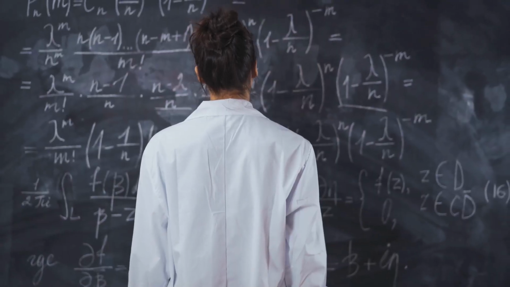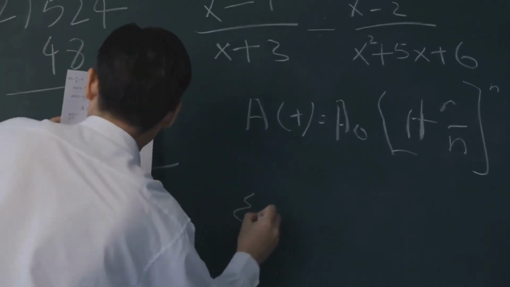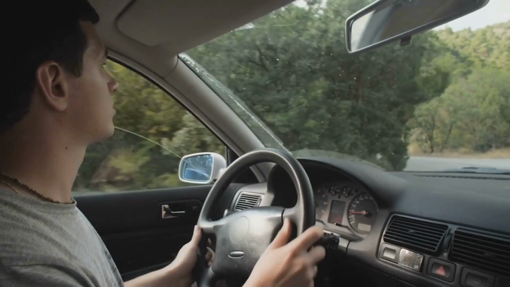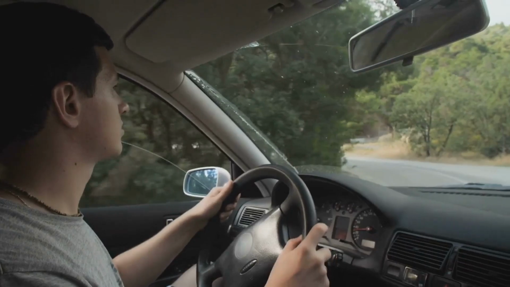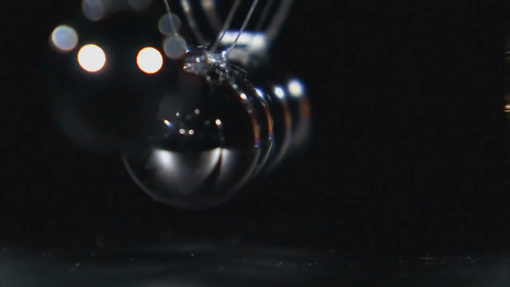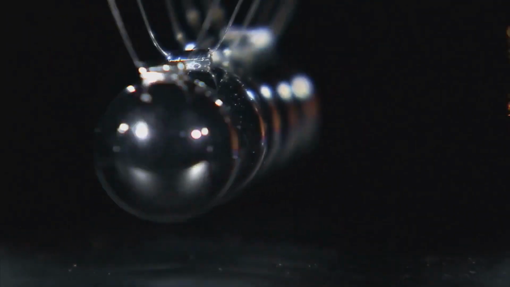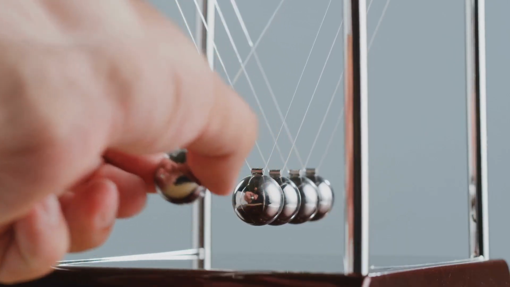Moving on to the second law: force equals mass times acceleration, or F equals ma. This means the more massive an object, the more force you need to speed it up or slow it down. Ever wonder why it's so hard to push a car compared to a bike? Now you know.